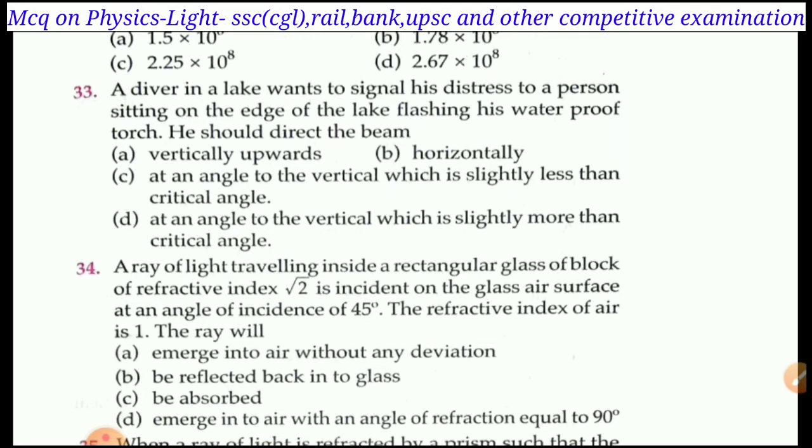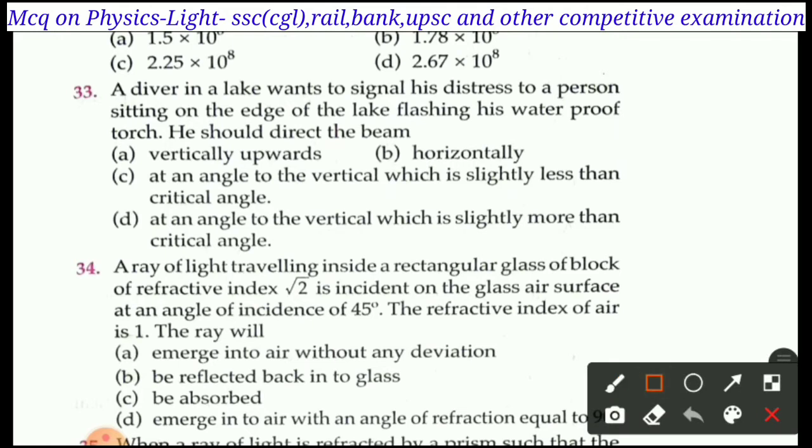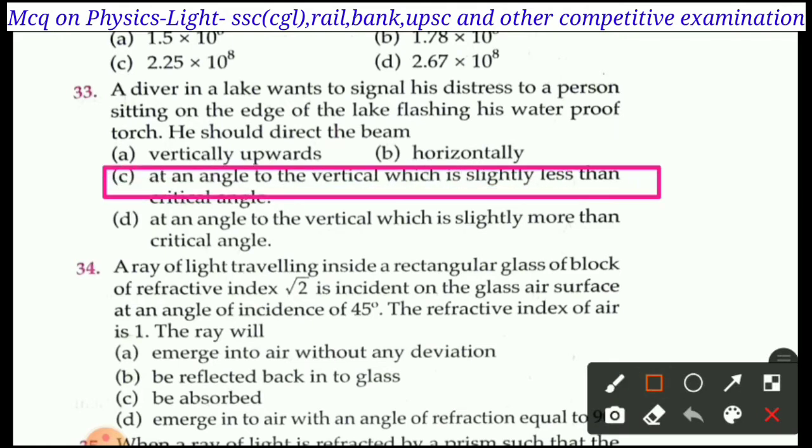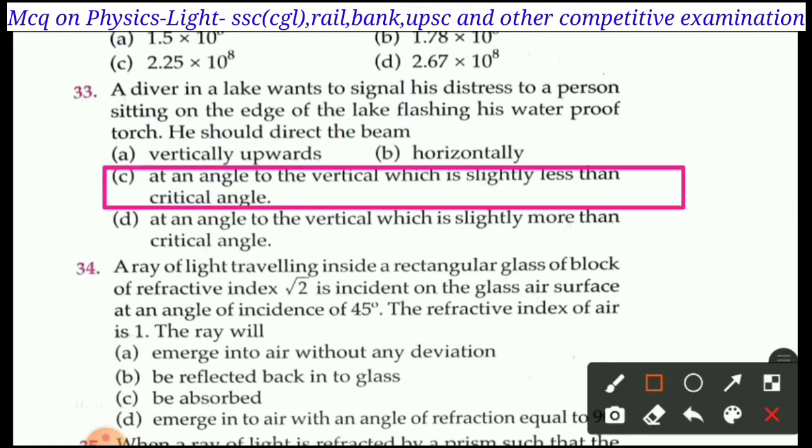When light is passing from a denser to a rarer medium, at more than the critical angle it makes total internal reflection. The ray does not emerge out; it is reflected back into the same medium. So the diver should direct the beam at an angle to the vertical slightly less than the critical angle. So the right answer is option C, at an angle to the vertical which is slightly less than the critical angle.